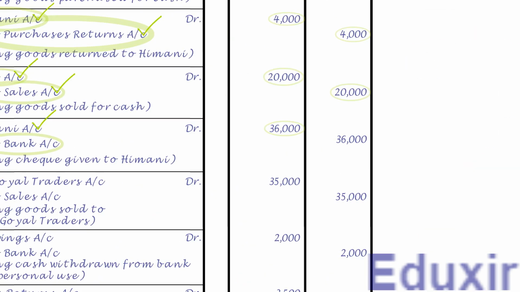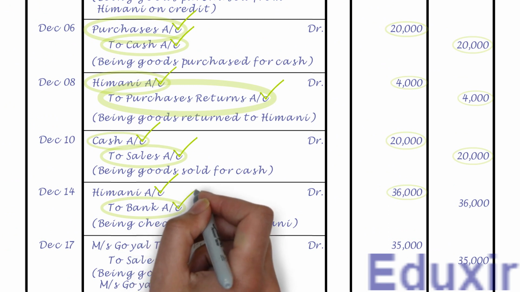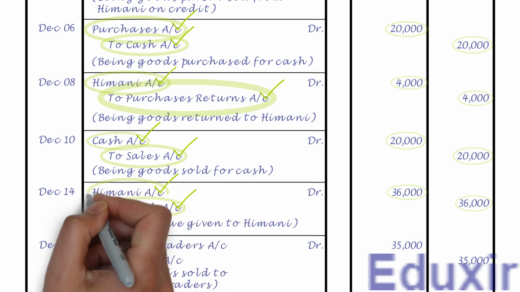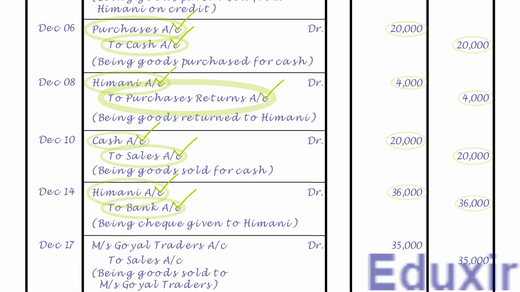As the name suggests, it needs to be posted on the credit side of bank account, and the credit amount is 36,000 rupees. Note that the details that need to be posted into the particulars column is Himani account. We already have the bank account. Let us post this entry into that account.